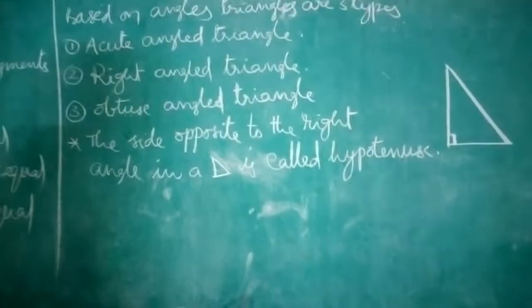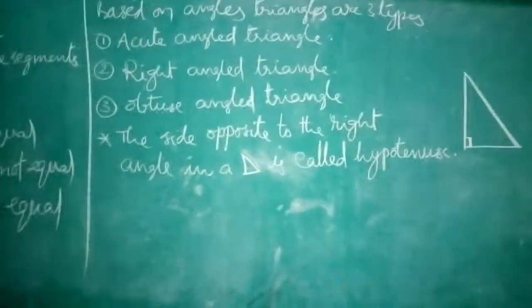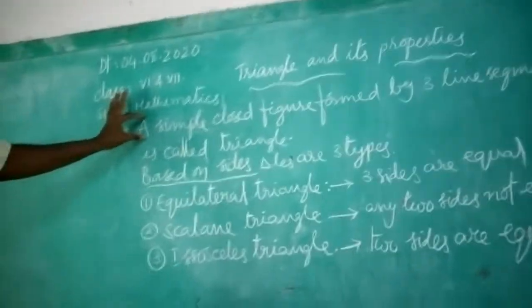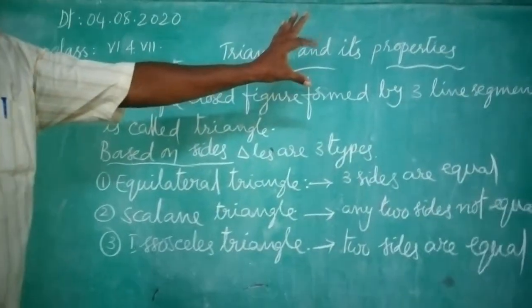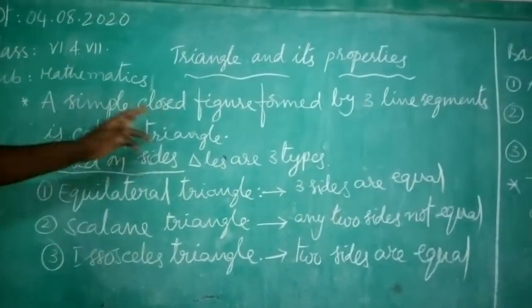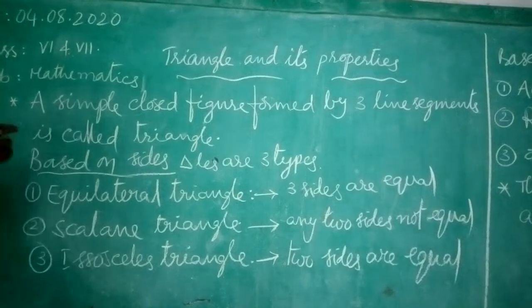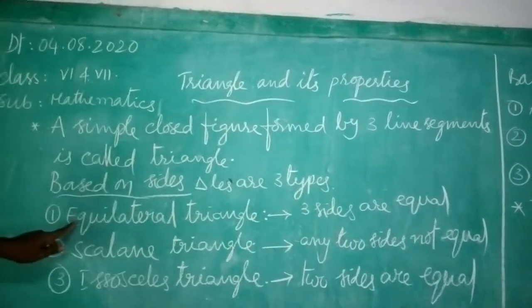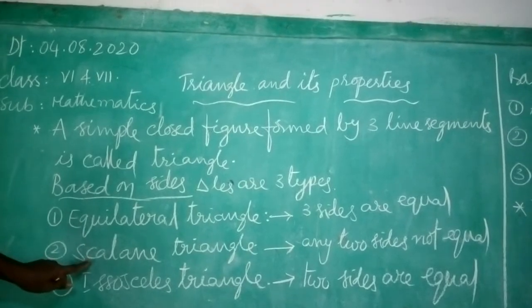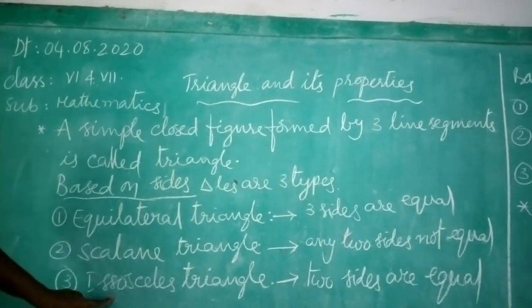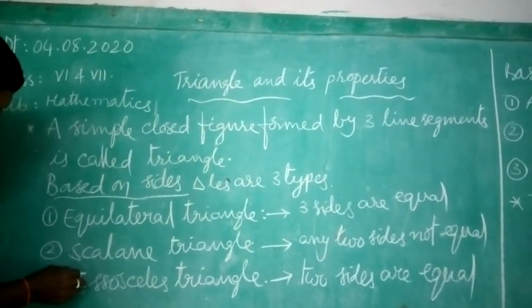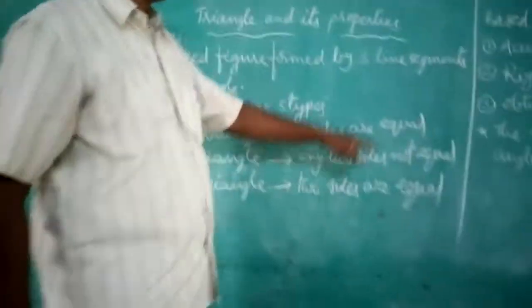Okay, once again I am repeating. Listen carefully. A simple closed figure formed by three line segments is called a triangle. Based on sides, triangles are three types: equilateral triangle, scalene triangle, isosceles triangle. Okay, next one.